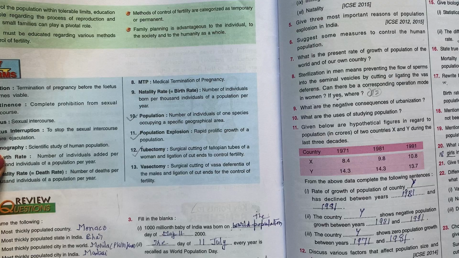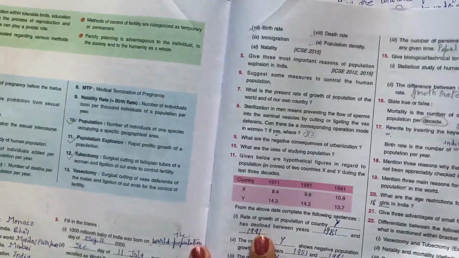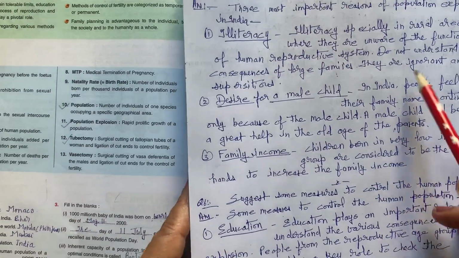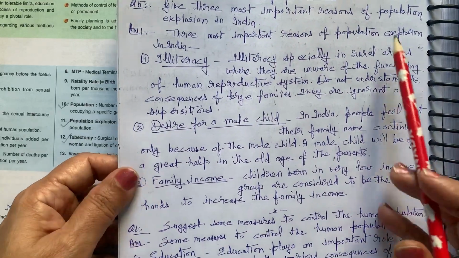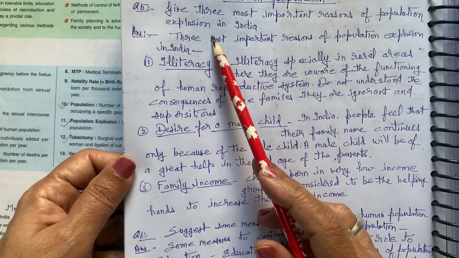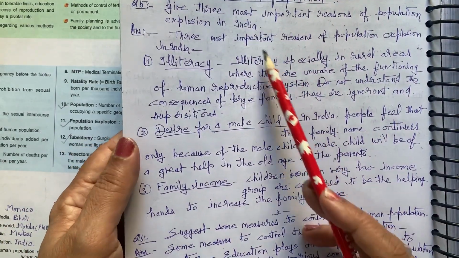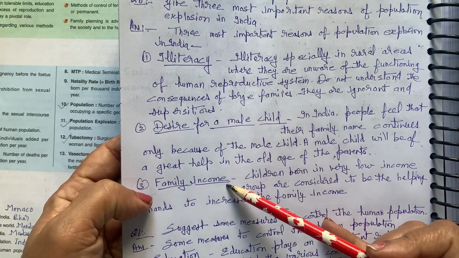Give three most important reasons for population explosion in India. Now see, give three most important reasons for population growth or population explosion in India. The three most important reasons: illiteracy, desire of a male child, family income.